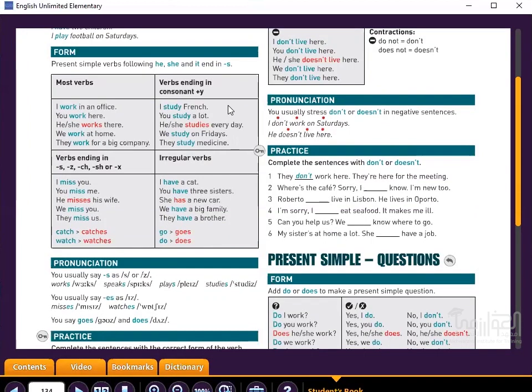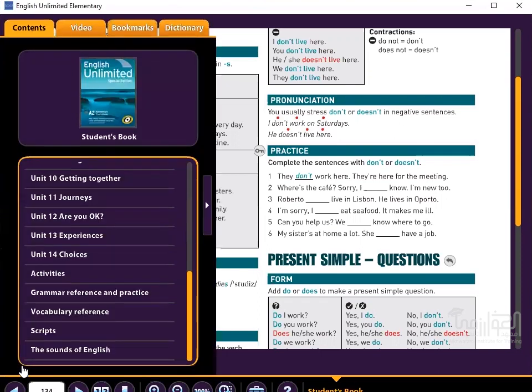Now I will give you a new page where we will look at something different. I'll send you a new page.